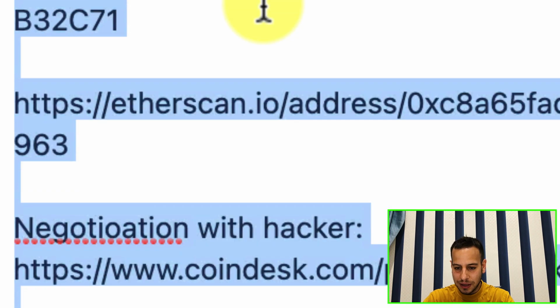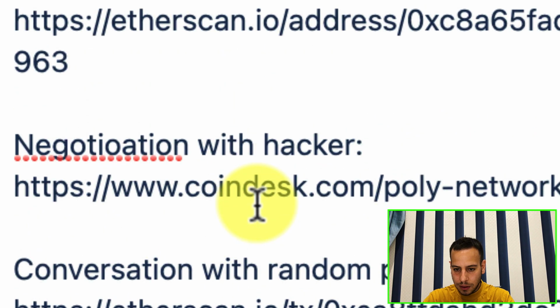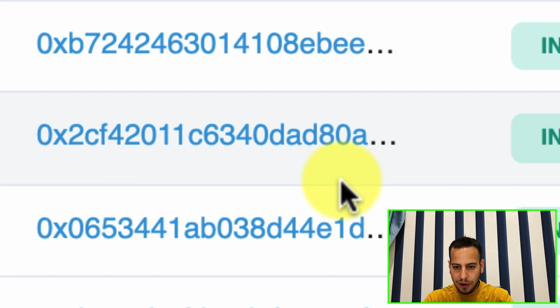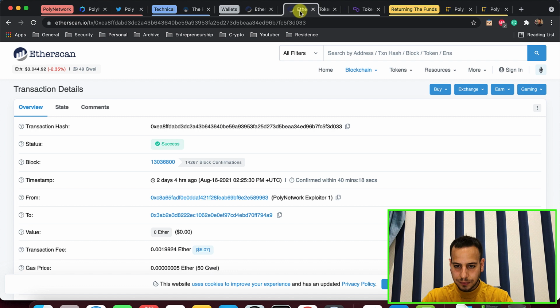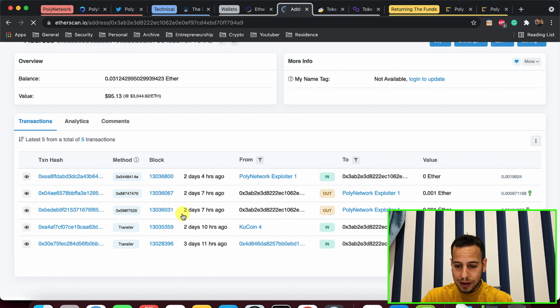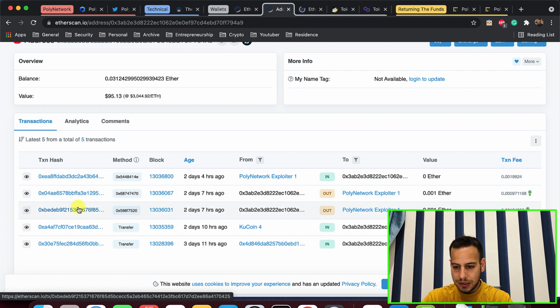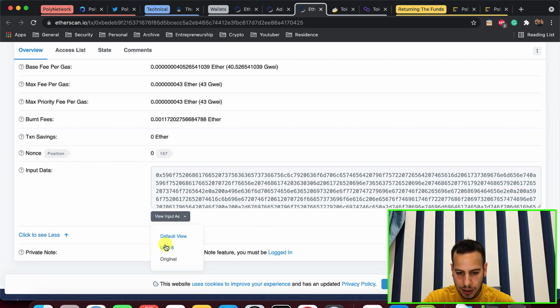Another cool thing that I wanted to show you is actually this one. A very interesting conversation with a random person. So let's take a look at this wallet. This wallet actually sent a transaction to the Poly Network exploiter. So let's look at this transaction and see more and decode as UTF-8.